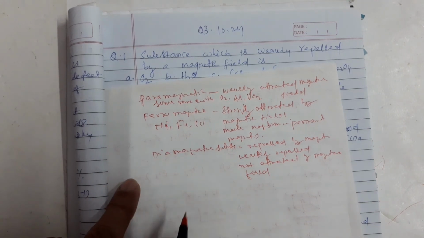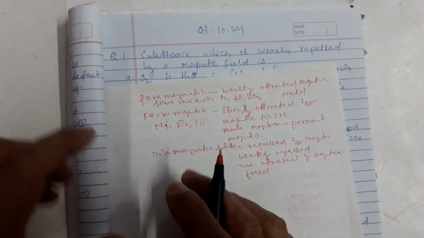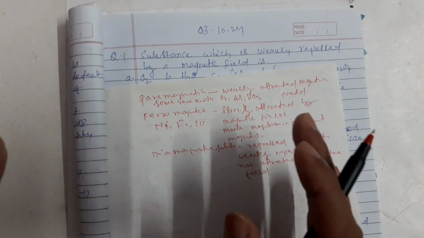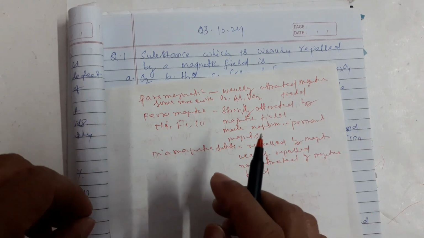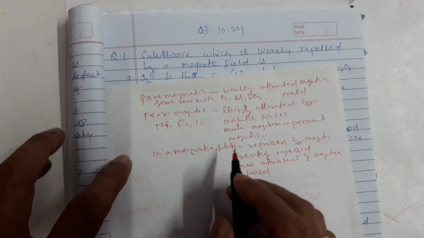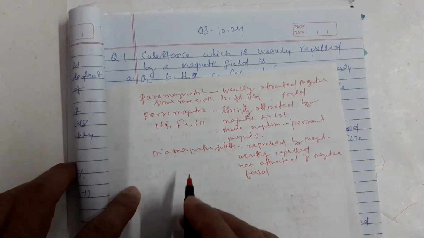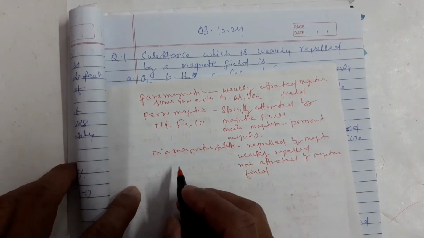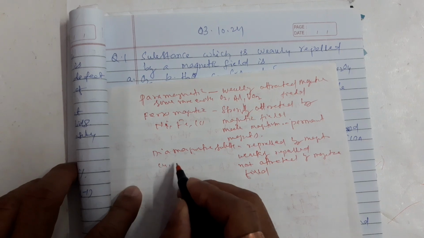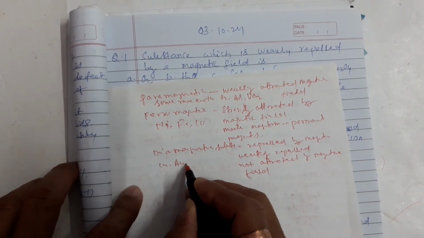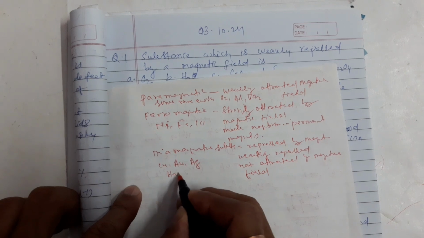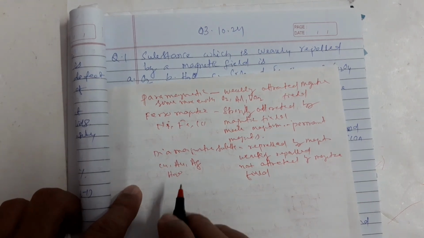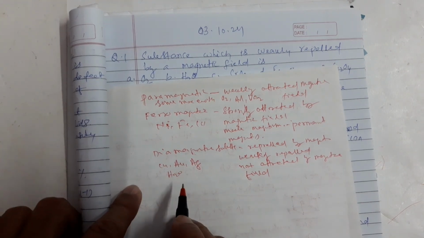How do you remember di? Di means death. This is the trick to remember: death towards magnet. Examples of diamagnetic substances are copper, gold, silver, water. These are diamagnetic substances.